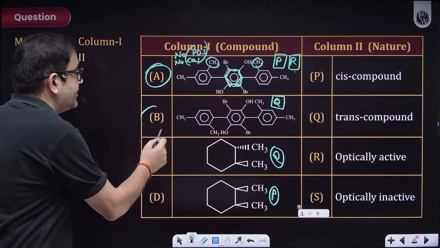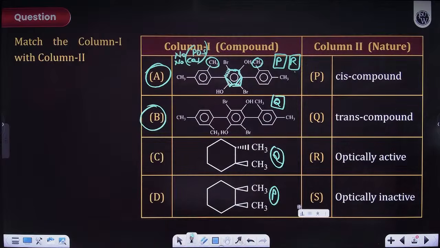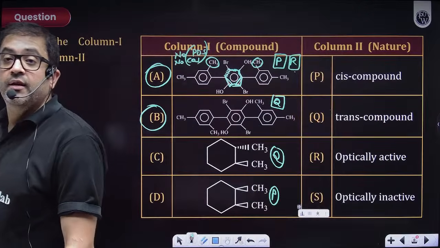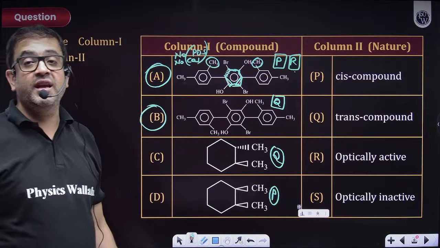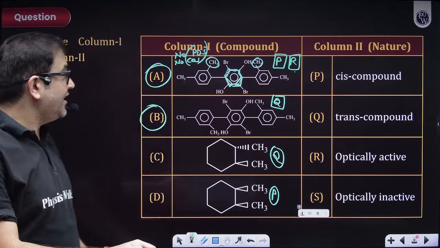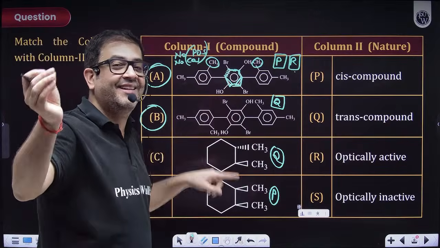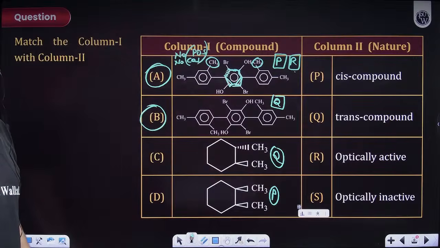Spend time. Obviously, sir, cis trans we have done, sir. We just want to comment on its optical activity for option B. Hitesh is saying not clear, sir. Hitesh, beta, you have to visualize. I have helped you. Just take the cursor 3 minutes back. You will get an idea.